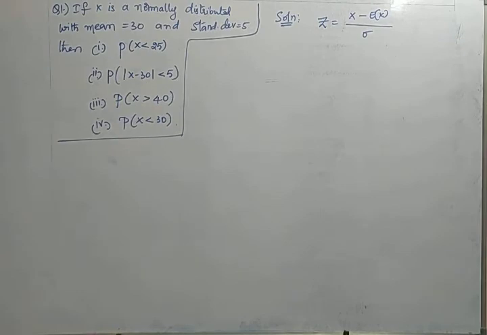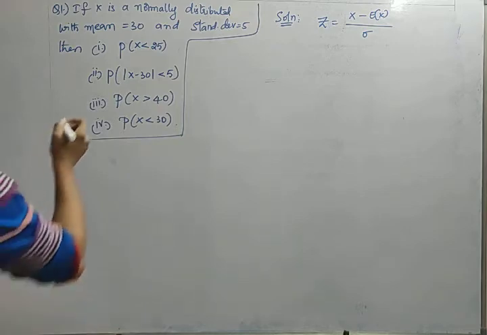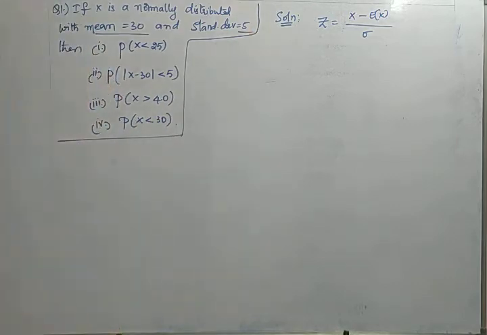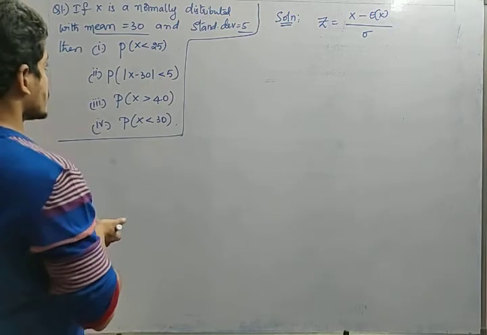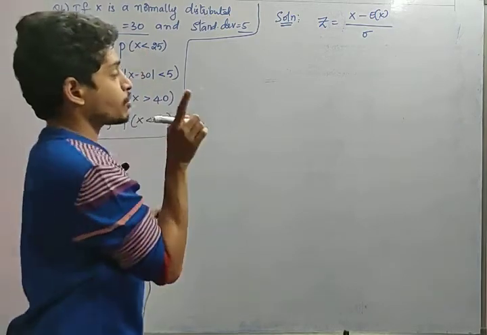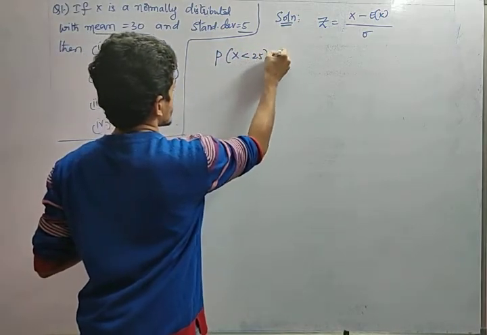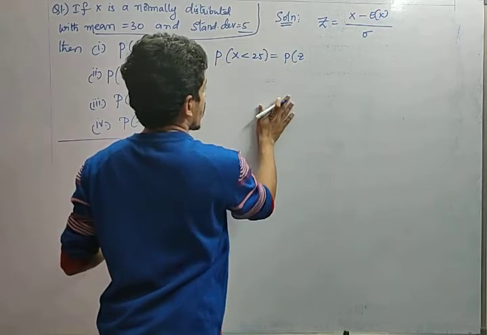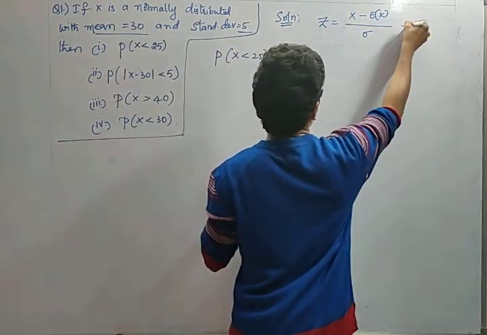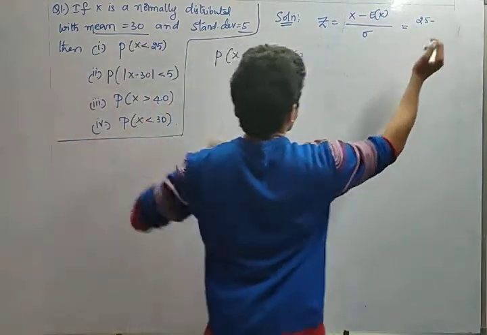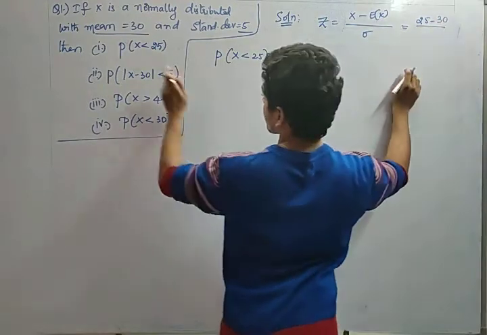Okay, now friends, let us see a question. If x is a normally distributed random variable with mean equal to 30, that is, expectation of x is 30, and standard deviation equal to 5, sigma equals 5, fine. So these are the questions that he has asked. Let us do this. He has given them on a random variable, but we have to find the values on z. So P of x less than 25, in the sense P of z. In terms of z, how much is it less? We don't know, so we have to apply this formula. He has asked for 25, right? So x equals 25. What is the expectation that he has given? 30 is the expectation, divided by, what is the standard deviation value? 5.